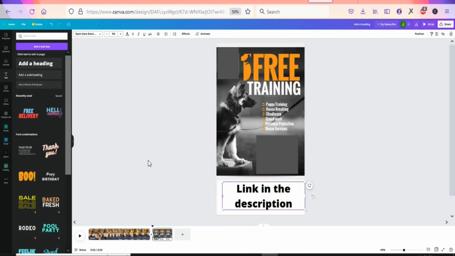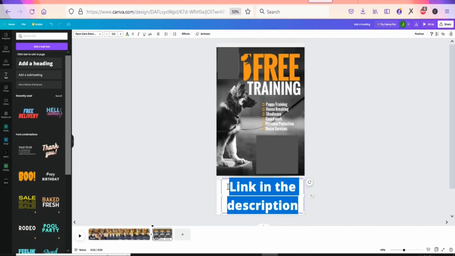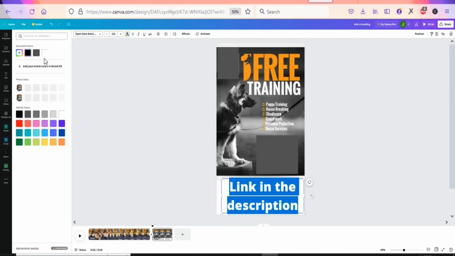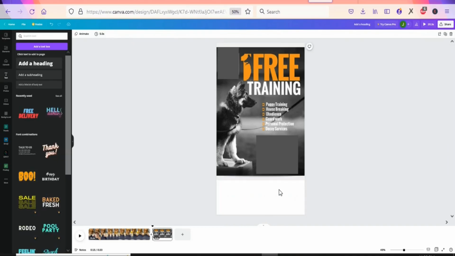So now what you are going to do is increase the size. So just come right here, click on it so that you can increase the size of your text. As you can see, that has been done. So now what you are going to do is highlight this particular text. Once you highlight it, you are going to make it white. So just come right here, select white. Once you select white, you can see the text is not visible again.